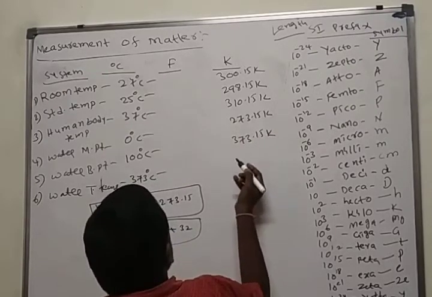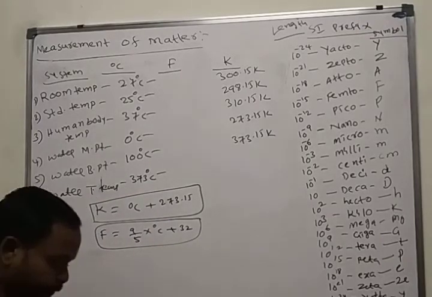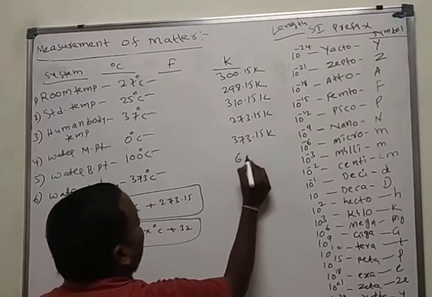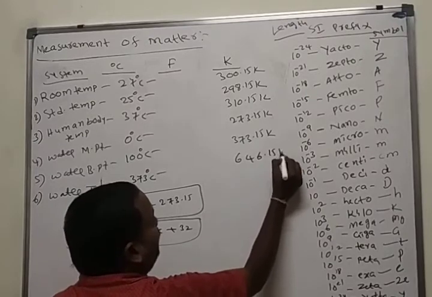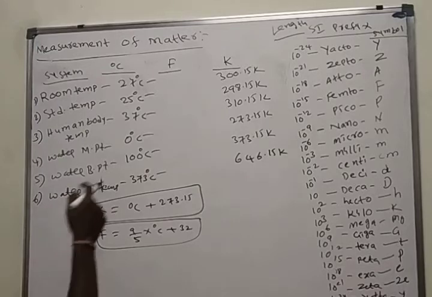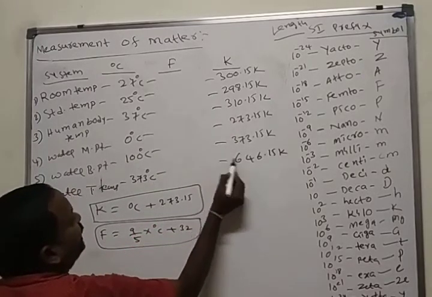Here 373 plus 273 is 646.15 Kelvin. These are the values in Kelvin of the different systems.